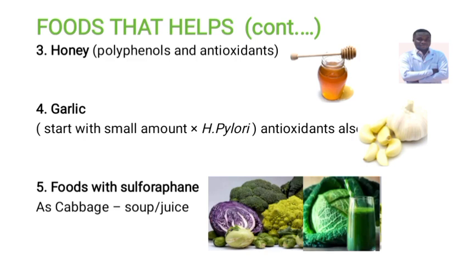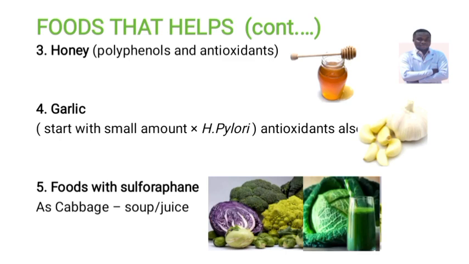And here, therefore, we can utilize the cabbage juice for the aim of getting that sulfur compound, which helps to destroy the Helicobacter pylori. And this juice can be utilized raw or cooked. But it is important to note it does not depend on the color of the cabbage.